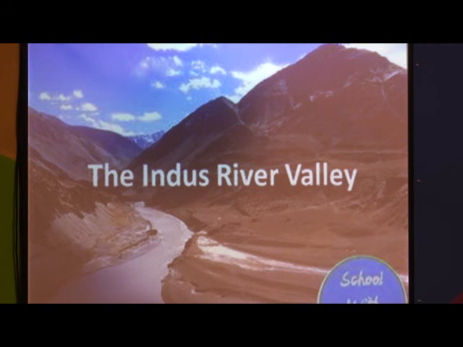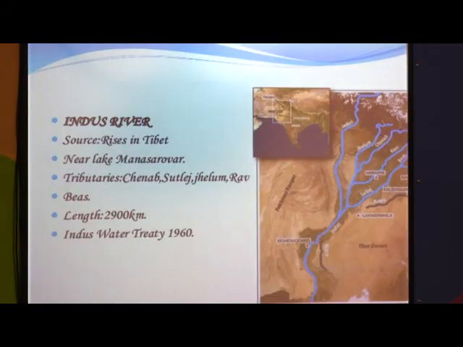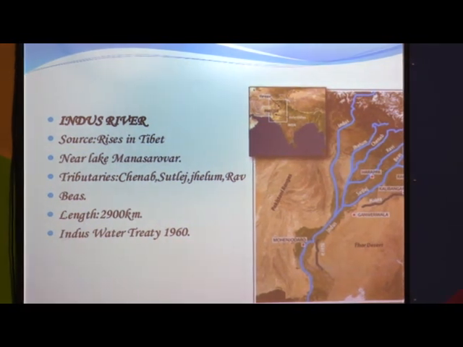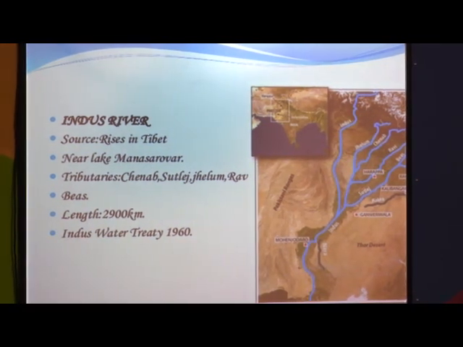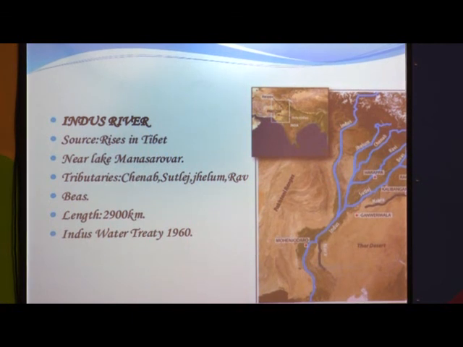This Indus river we have already learned, but see the short main points. The Indus river originates at Manasarovar in Tibet, China, and about 2% of it is under China, 3% in India, and the remaining 95% in Pakistan. So the Indus river is the longest river in Pakistan.